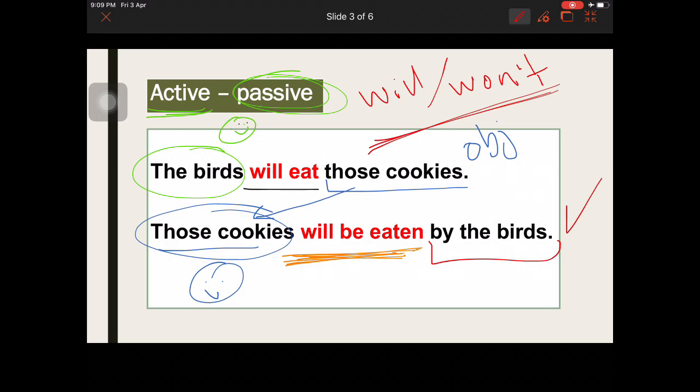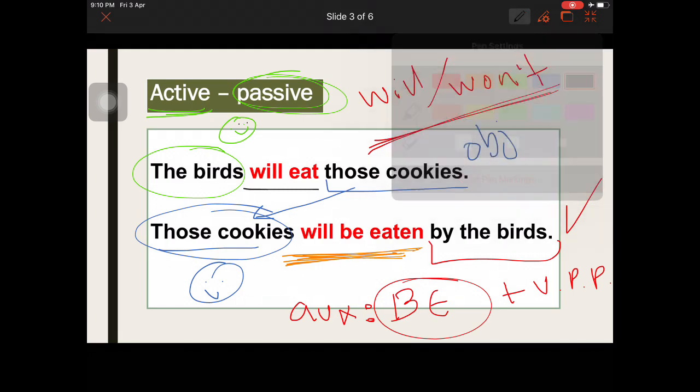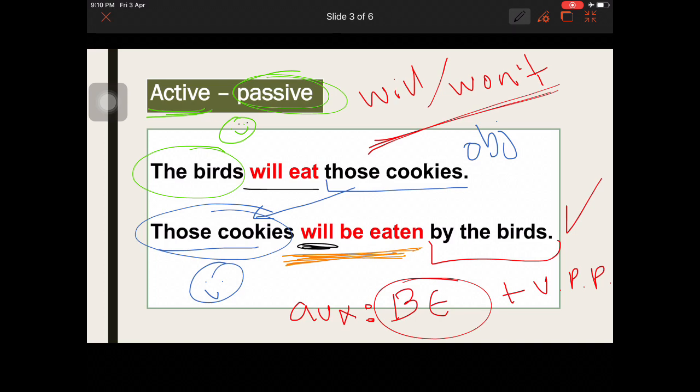In future, we are just going to use the auxiliary be. No more, no less. Plus a verb in what? Verb in past participle. As you can see on the example, will, my future, be, my auxiliary, and eaten, my verb in past participle. Okay? Keep those changes in mind, guys.